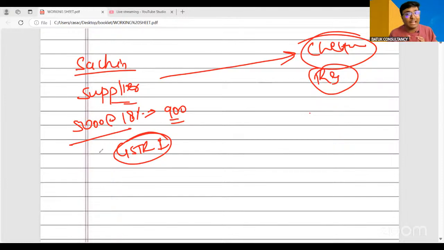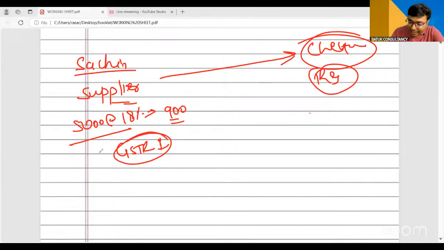Now, suppose I have provided multiple services to multiple persons. In that particular scenario, I have provided the service and charged fees of 200 rupees, 500 rupees, 700 rupees, 1000 rupees from multiple persons. In such a scenario, all these persons are unregistered persons. They are not registered under GST. So the government said that Mr. Sachin, if you provide the individual invoices of each and every one of your unregistered sales, then it will be quite difficult for us as well as for you.